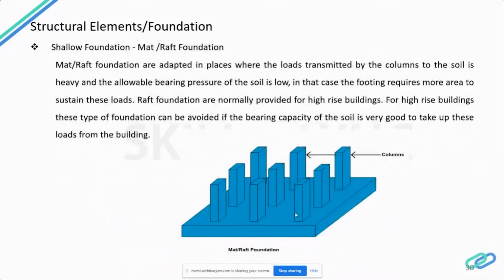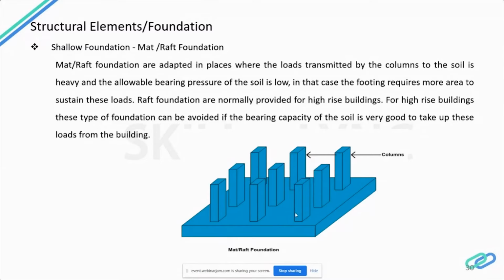Next is the mat or raft foundation. These are types of foundation that spread across the entire area of the building to support the heavy structural loads from columns and walls. This is used to prevent differential settlement of individual footings and is designed as a single mat for all load bearing elements of the structure. It is suitable where the soil is expansive, that is where the soil bulges, and the bearing capacity of the soil is very less.